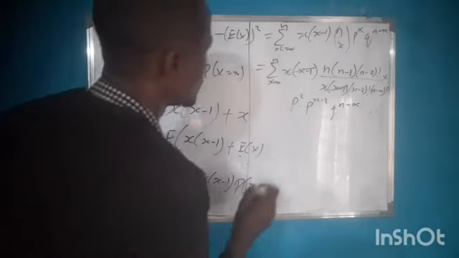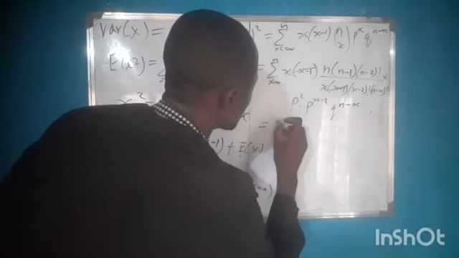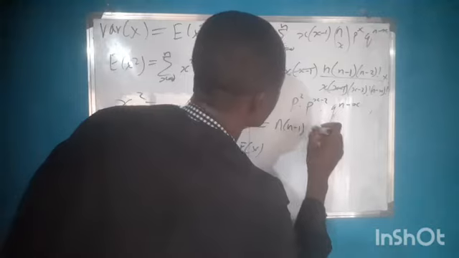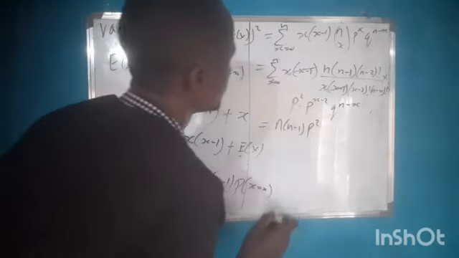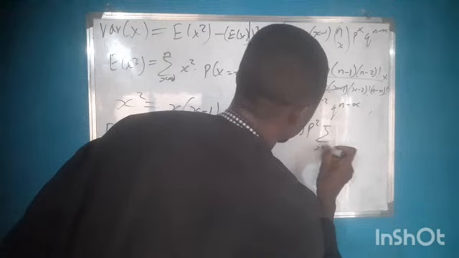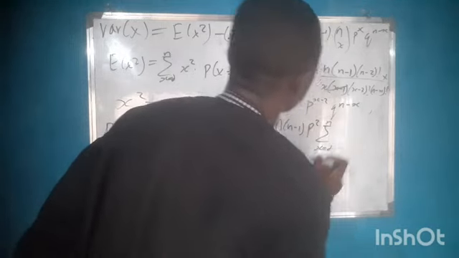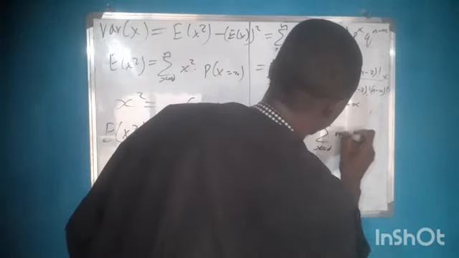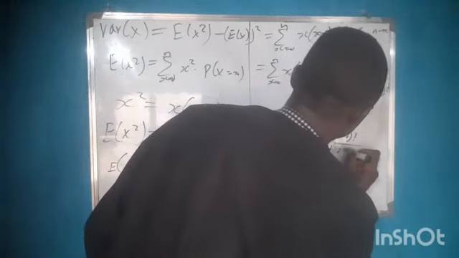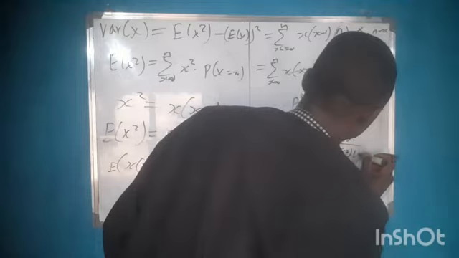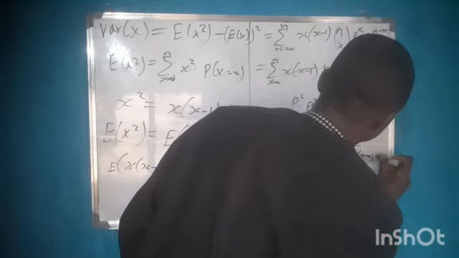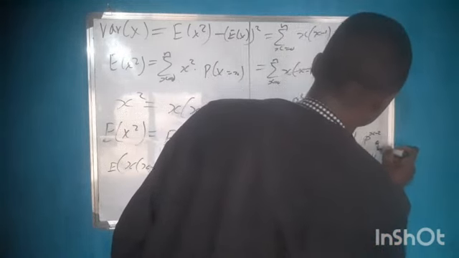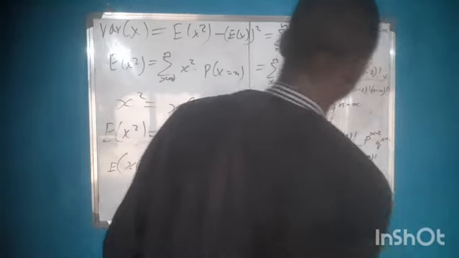So this is equal to n bracket n minus 1, p squared, summation as x runs from 2 to n of (n minus 2) factorial all over (x minus 2) factorial (n minus x) factorial, p raised to power x minus 2 times q raised to power n minus x.